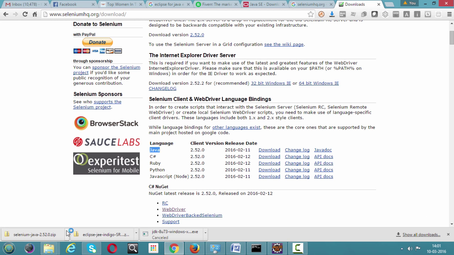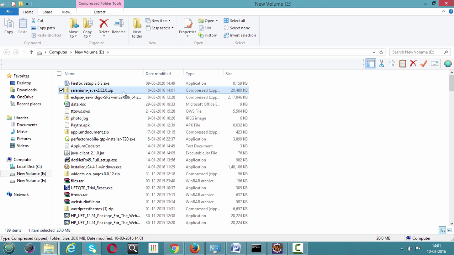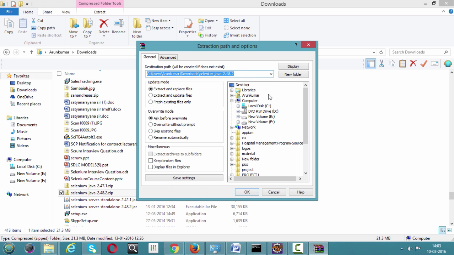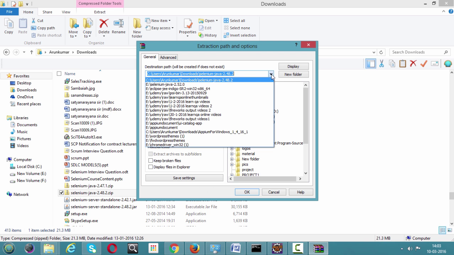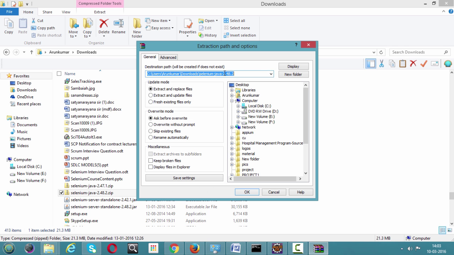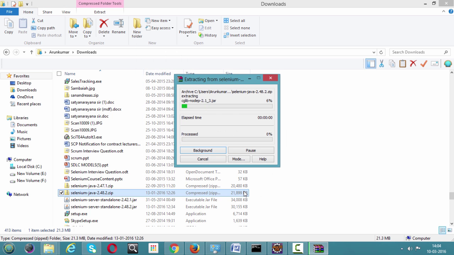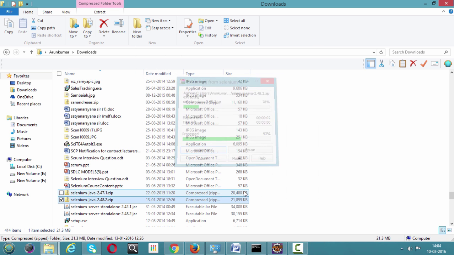So the Selenium file has been successfully downloaded. Let's unzip that. Here, the Selenium Java zip. Just click on extract file and give the location. Just click on OK. So it has been successfully unzipped.